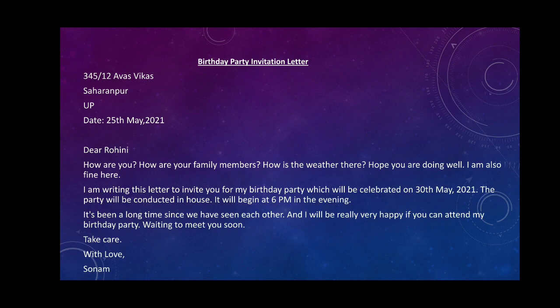Now, here is the solved example of a letter. Birthday party invitation letter. In this letter, you want to invite your friend to your birthday. So, how will you write this letter? You can see. First, write the address. We write the address 34512 Awas Vikas, Saharanpur. After that, the date. After the date, salutation, Dear Rohini. You can write the name of your friend.